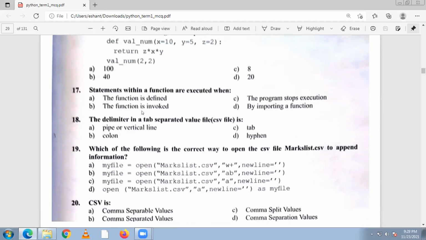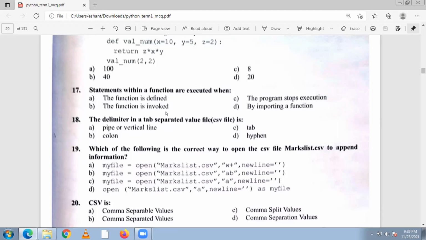Now question number 17. Statements within a function are executed when? When the function is defined. No. The program stops execution. No. By importing a function. No. Answer is B. The function is invoked. A function is always executed when we call or invoke it.